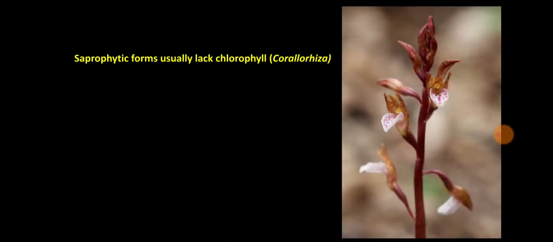Saprophytic forms usually lack chlorophyll. For example, Corallorhiza. So this is a Corallorhiza stem and this is saprophytic. That means it is growing on dead organic matter and it is lacking chlorophyll. Therefore, it is non-green in color.